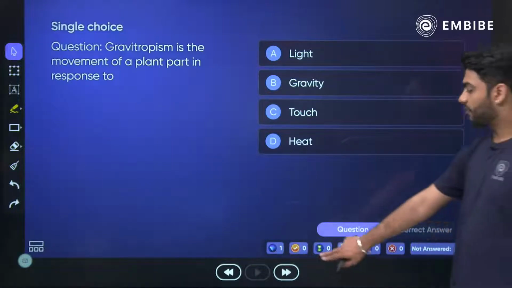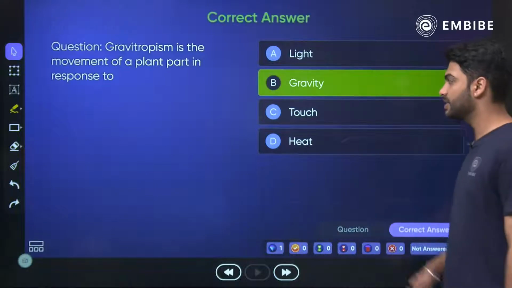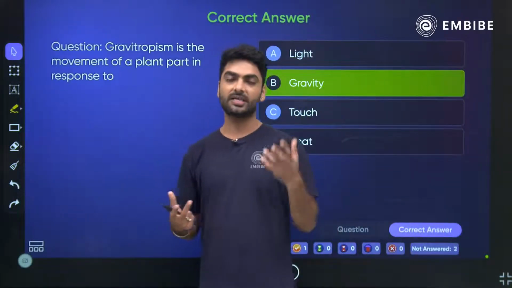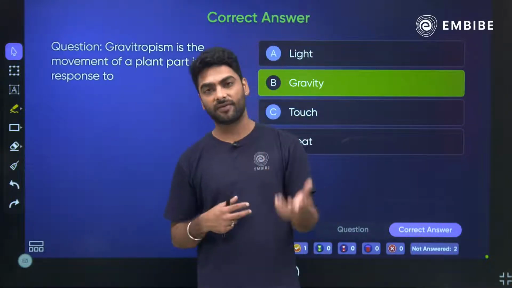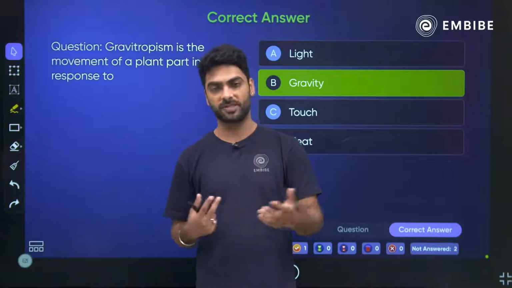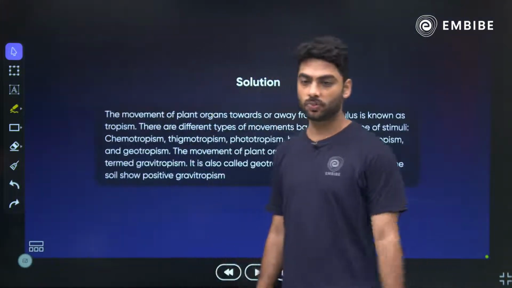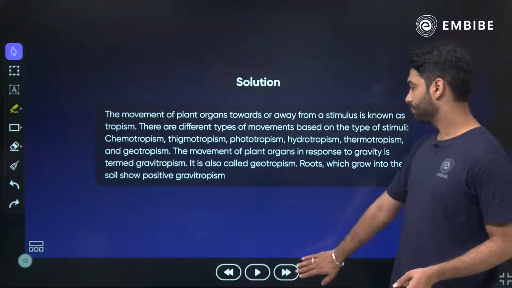Okay. So, we have got Himani who has given me the correct answer. That's very nice. The answer is gravity. Gravitropism or geotropism is the movement of the roots towards the earth. You can also call it geotropism. The next question, super easy. This is the solution to it, geotropism.